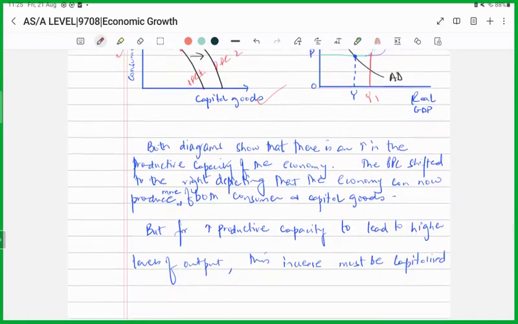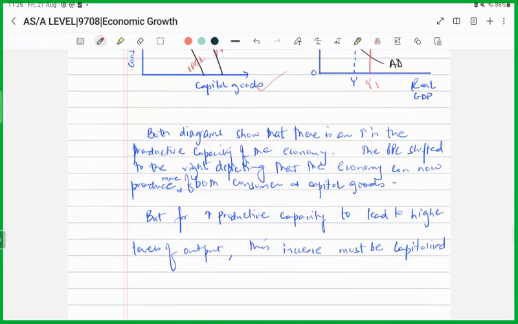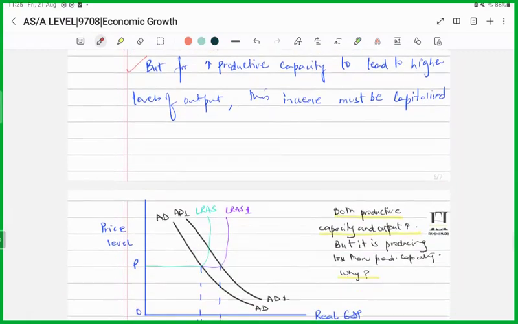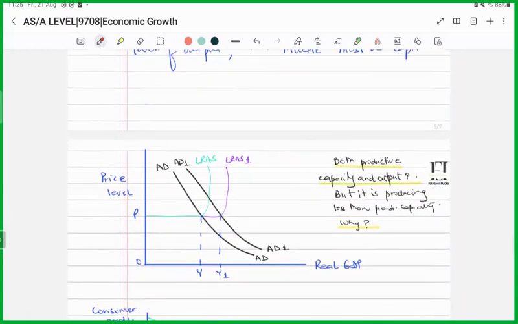But there's a twist. And what's that? That for the productive capacity that has been experienced by the economy to lead to actually higher levels of output, this increase has to be capitalized. Although, yes, the aggregate supply is increasing, but notice there was no change in the aggregate demand. So, whatever the increase in the productive capacity has been, you need to capitalize on that. And how can you do that? That both the productive capacity and the output must increase, right?